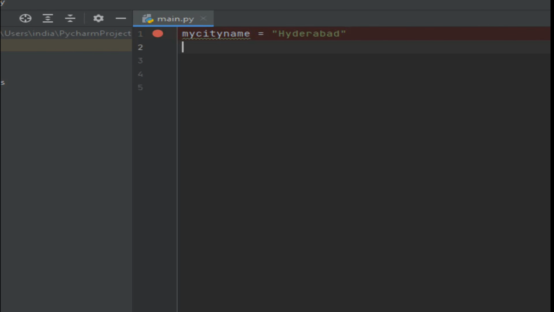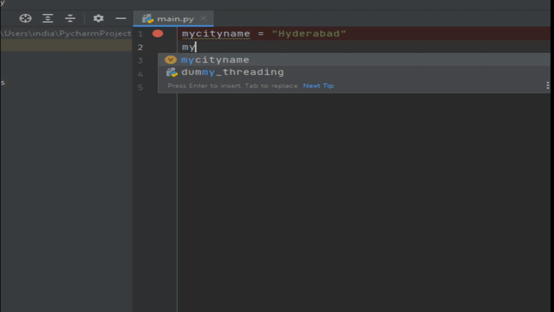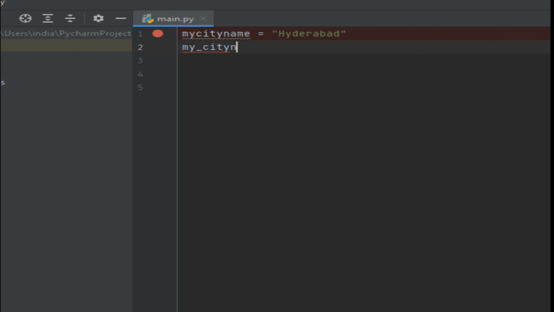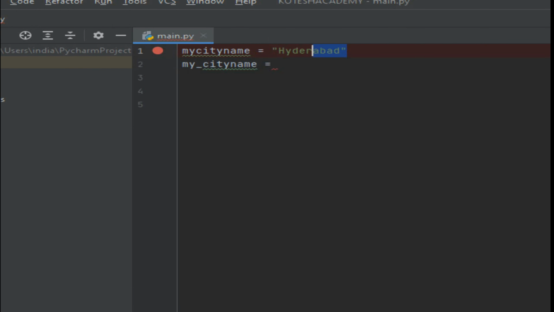Here my city name, like that you can take. Another one is my underscore city name is equal to the same expression, Hyderabad, with Ctrl+C and Ctrl+V. Right now all are legal names. Otherwise you may start with underscore, my and underscore, then city name.